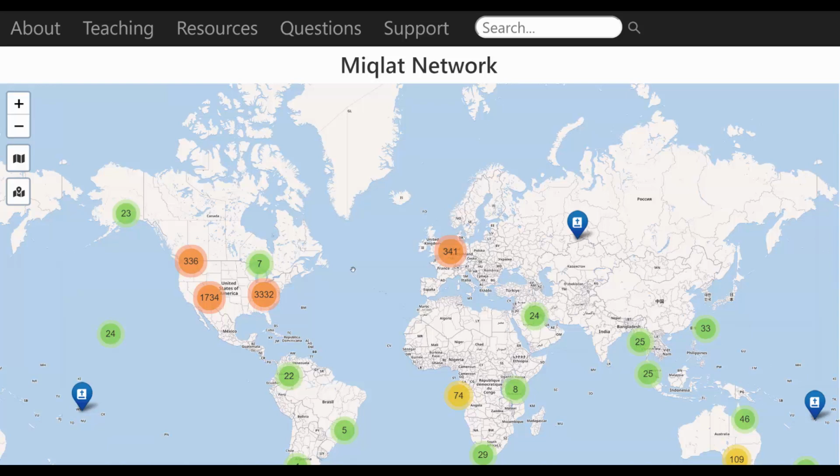Second, the MIQLAT network is not a social meetup site or a forum. It's not for chatting and conversations. It exists for one purpose: to enable you to find people close to you who share your same interest in my content. Once you find people, it is up to you to contact them to exchange email addresses, perhaps meet up, or maybe even form a Bible study group.